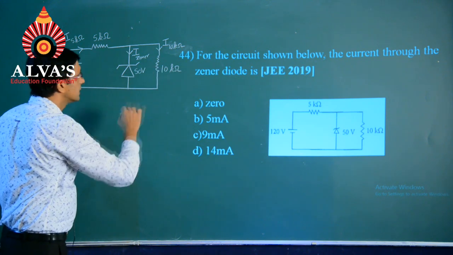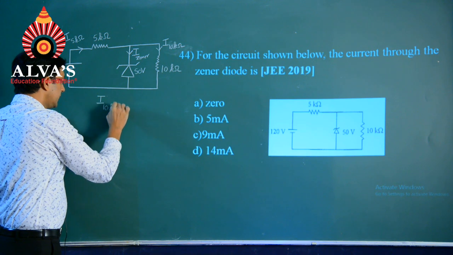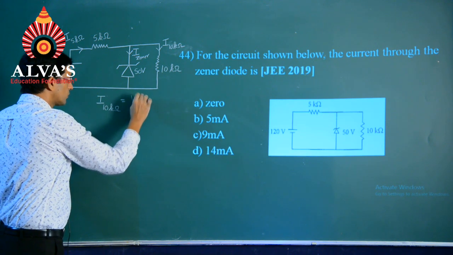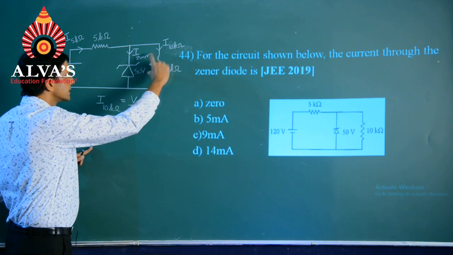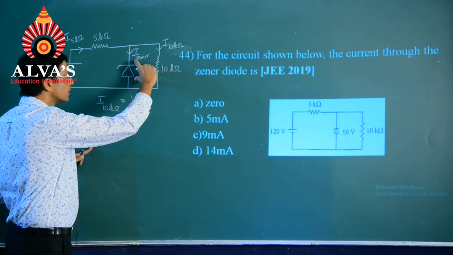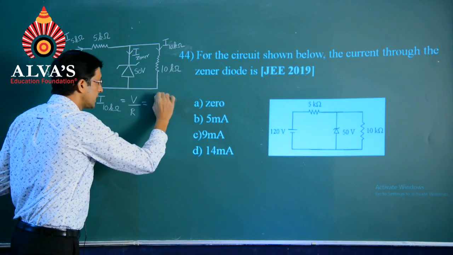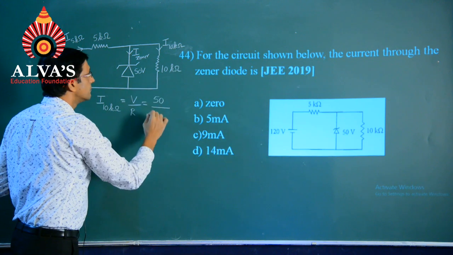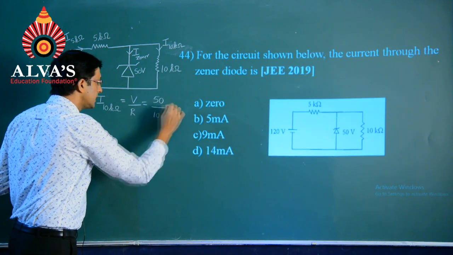So, let me begin. I suffix 10 kilo ohms will be equal to V by R. The voltage across this resistance is the one we have across the Zener diode, so it will be 50 divided by 10 kilo ohms, that is 10 into 10 power 3.